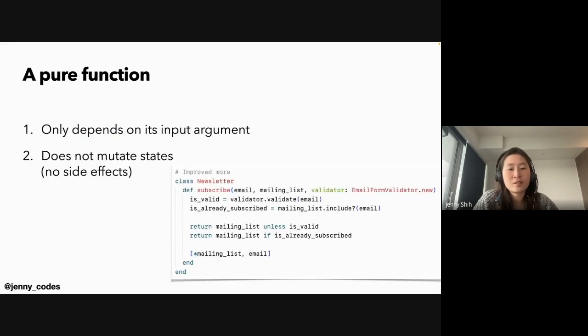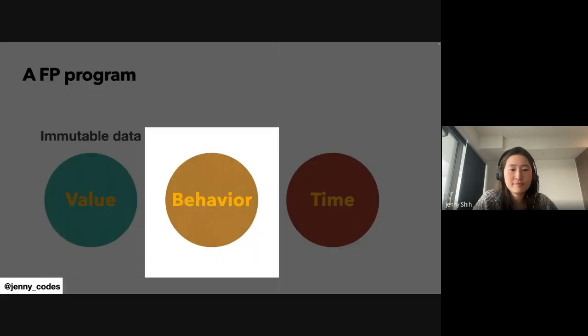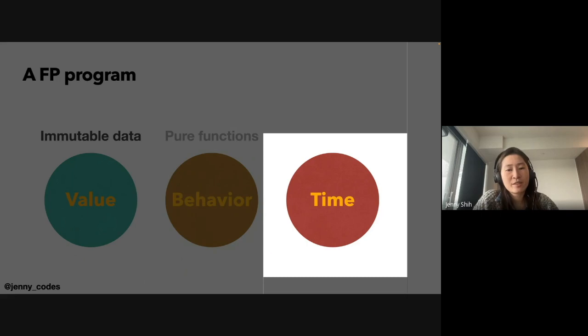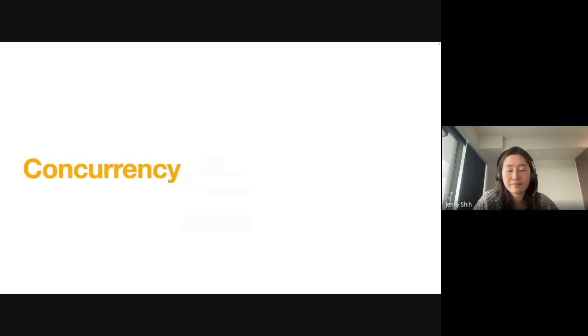Now, if we pass this newsletter class through the two conditions: only depends on its input argument, check; does not mutate state, check. So that's the behavior part of functional programming. The key idea is pure function. The last component is time. And this is where we talk about concurrency.